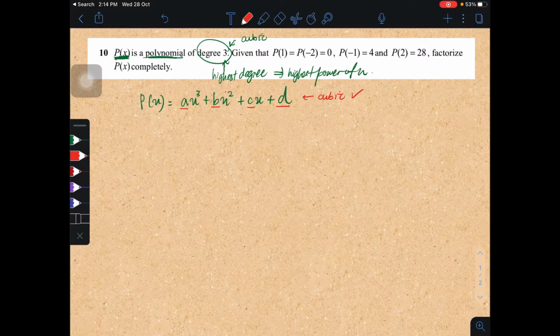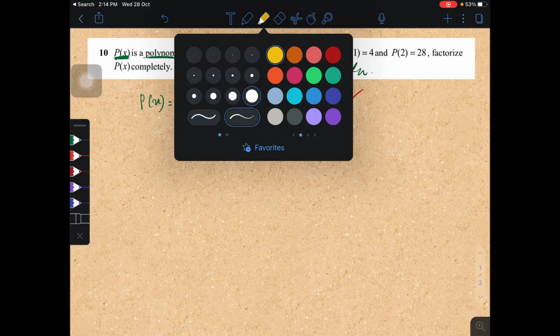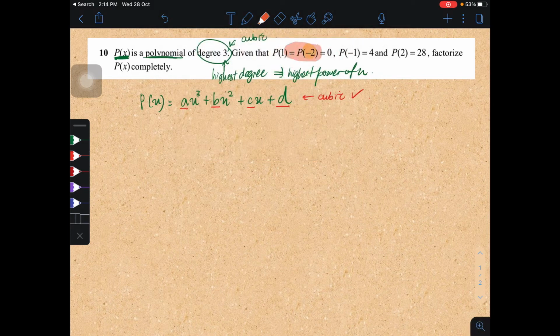So what you need to do is extract the information. You are given this important information. The first one is P(1) equals 0. The second info is P(-2) equals 0.